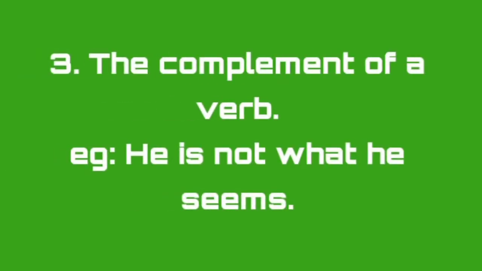The third function is the complement of a verb. Here the noun class works as the complement of a verb. For example, he is not what he seems. Here if you question the verb what, the answer is the noun class. Generally the noun class begins with WH words or that plus clause. So the noun class in the sentence is what he seems. It is the complement of a verb.